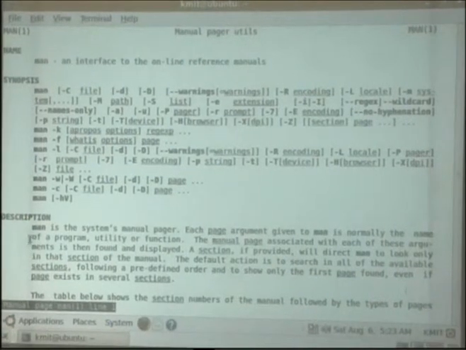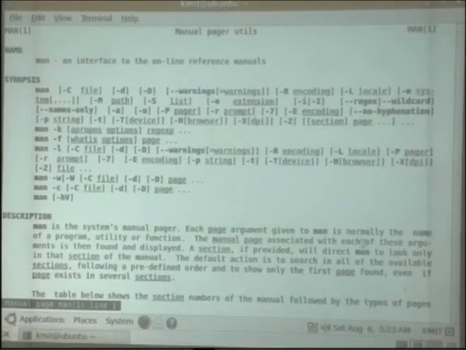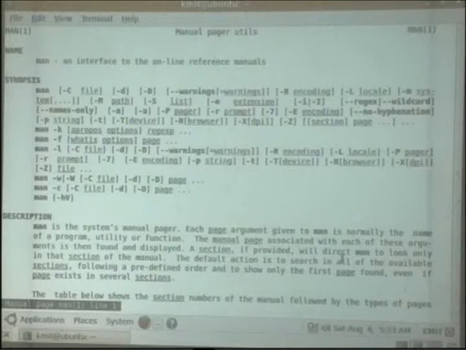Now you see here, man is the system's manual pager. Each page argument given to man is normally the name of a program. As I have told you, every command is actually a program or utility, or a function. So the man command gives the name of the command, its synopsis, and a description of every command.